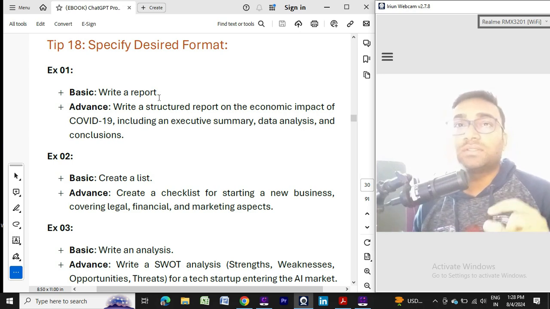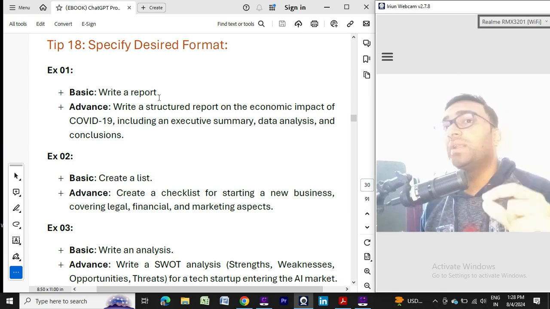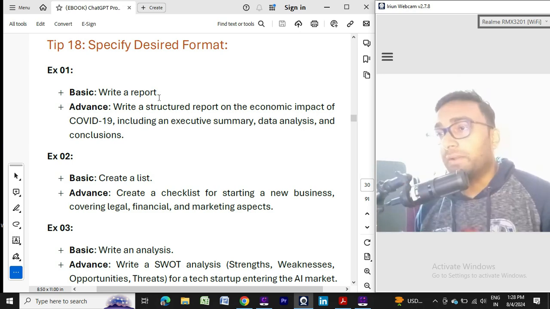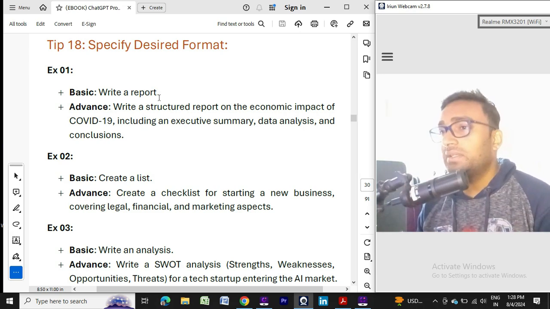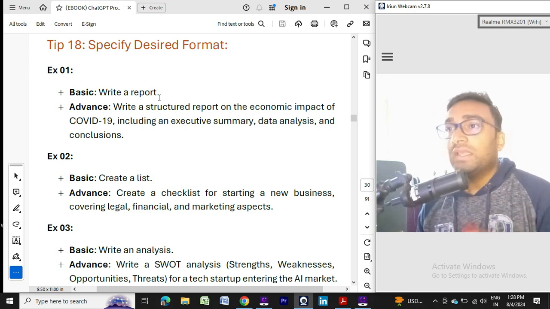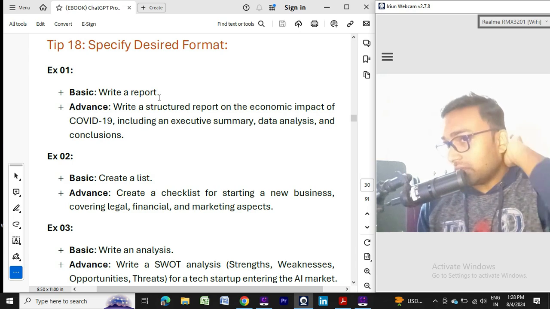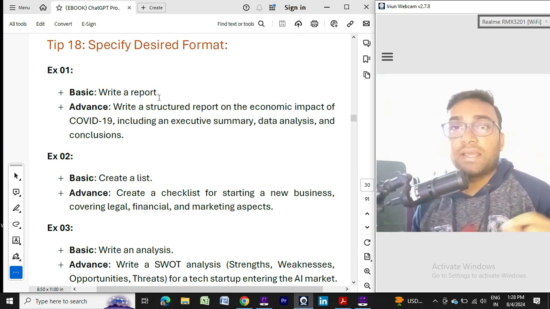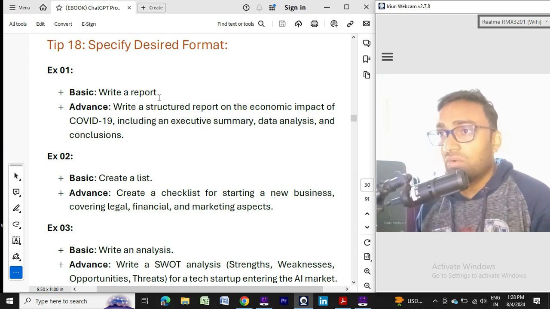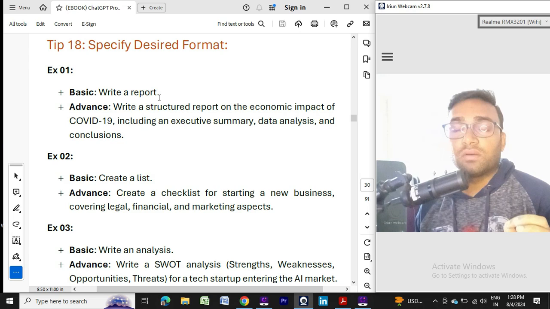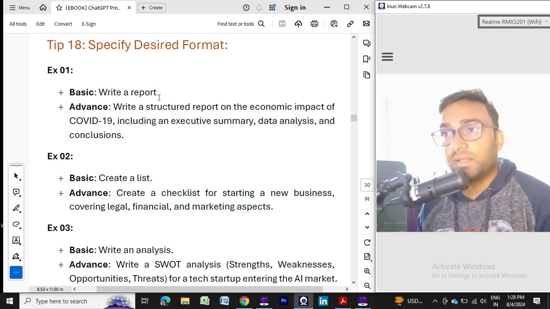So, write a structured report. This is my keyword: structured report. ChatGPT, please provide a structured report for me. And the topic is the economic impact of COVID-19. Then you provide additional information also: include an executive summary, data analysis and conclusion. So additionally you want an executive summary, data analysis, and a conclusion. Here your desired format is a structured report, so all the elements should be there.